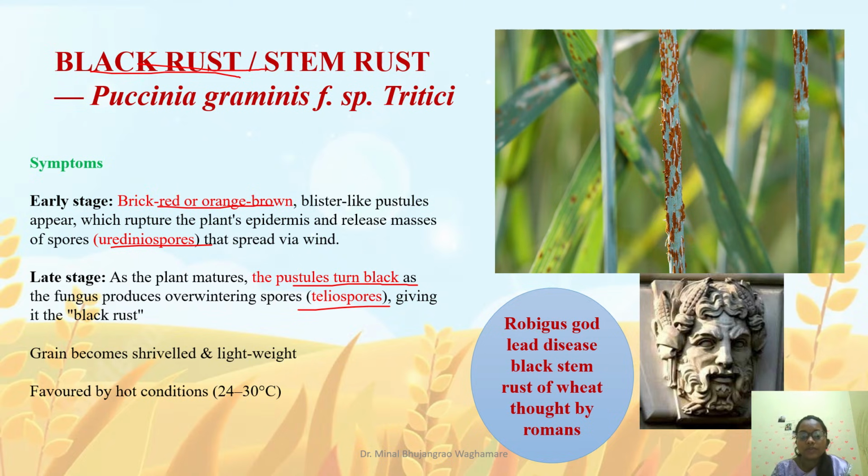and that's why the disease is named black rust or stem rust. In the 19th century, Roman people used to think that this disease is due to the wrath of their god, that is Robigus, which led to the black stem disease on the wheat crop. This disease appears in hot conditions, that is 24 to 30 degrees Celsius, in the Rabi season.